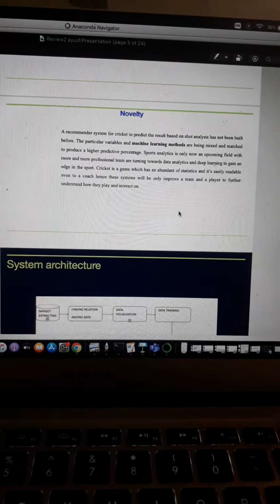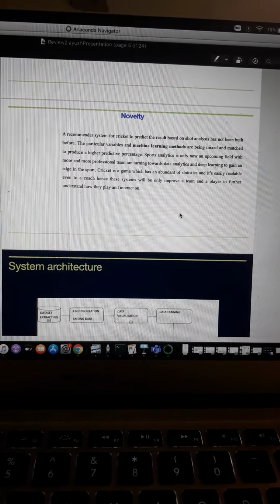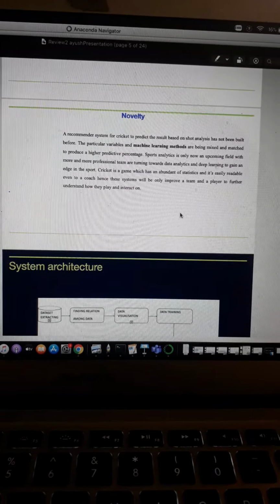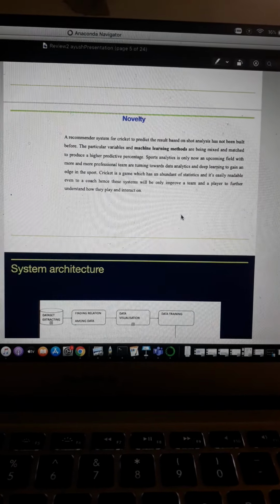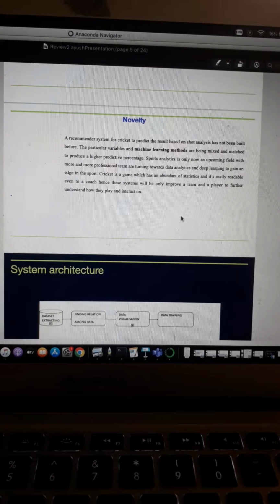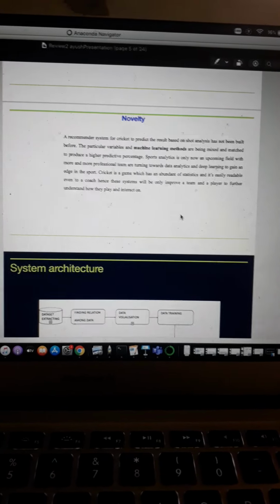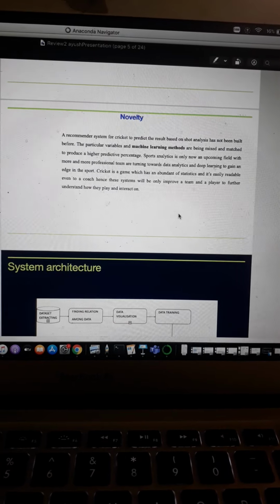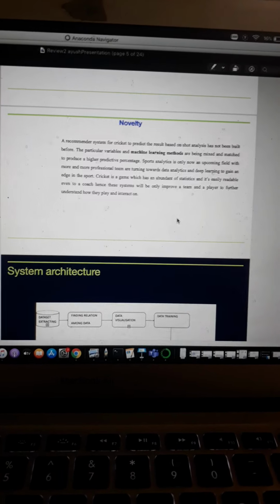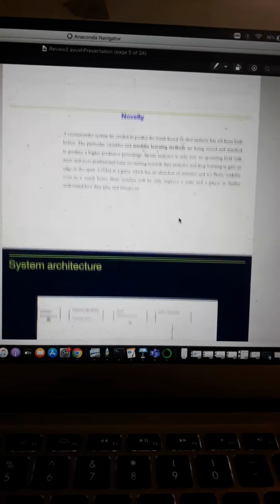Novelty of the project: cricket predictive results based on short analysis have been built before. Particular variables and machine learning methods are being used and matched to produce a higher predictive percentage. Cricket is a game that is modern, static and easily readable. The system will help the coach, team and players to further understand how they will play and interact.